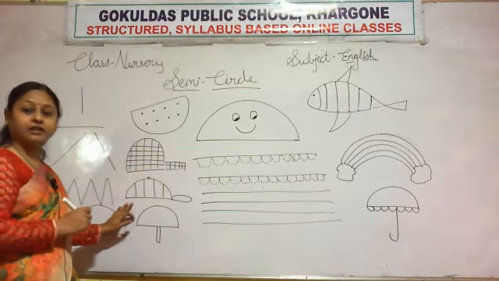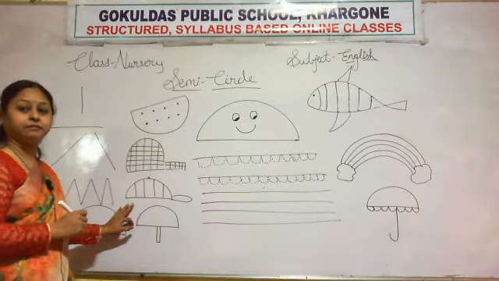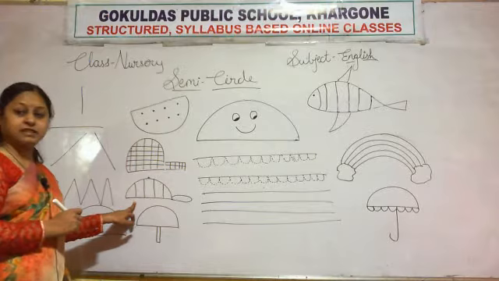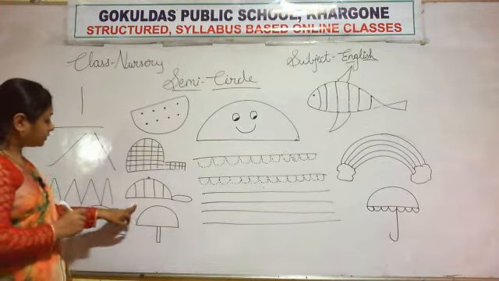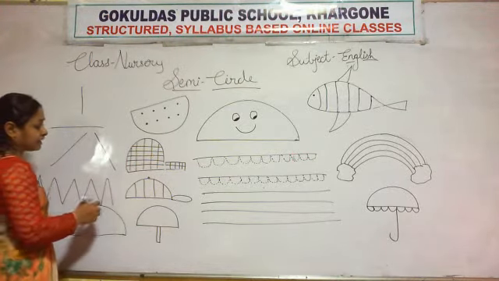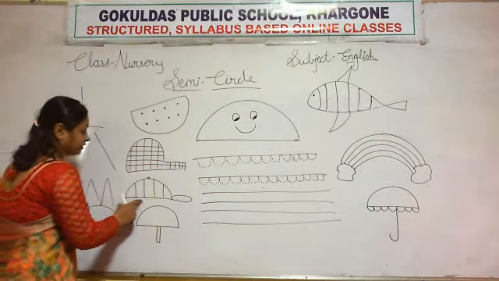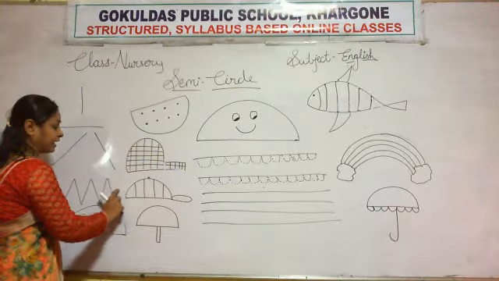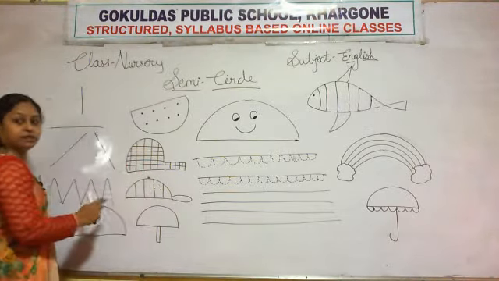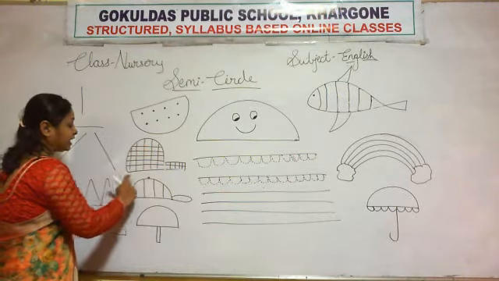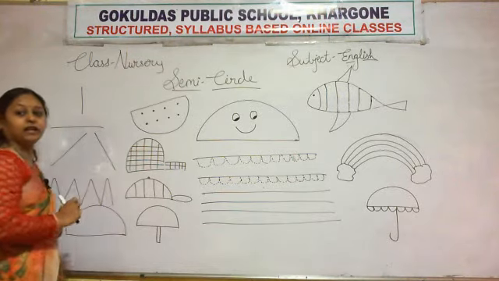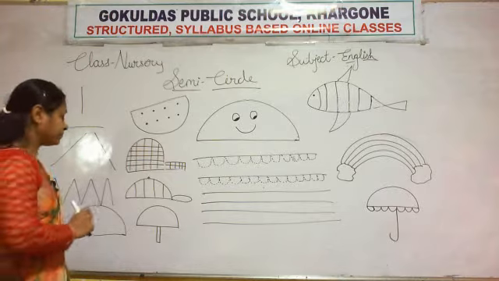Then next is a cap. What is this? This is a cap. Look here, the shape of the cap is like a semicircle. A sleeping line and then a curve.